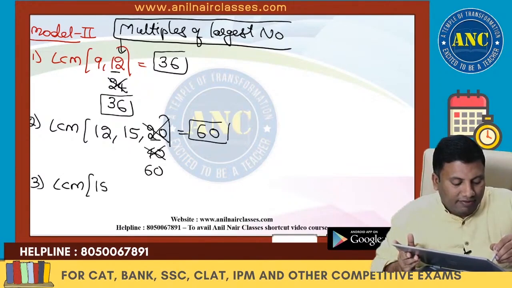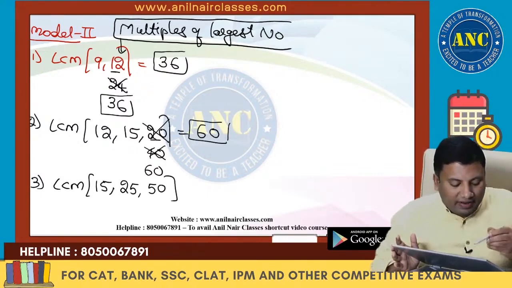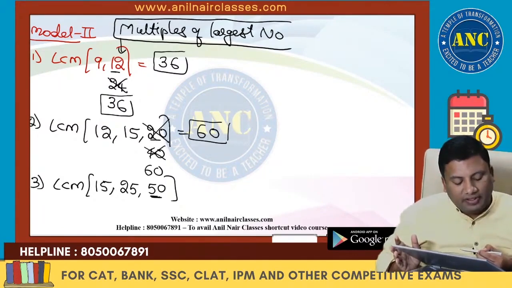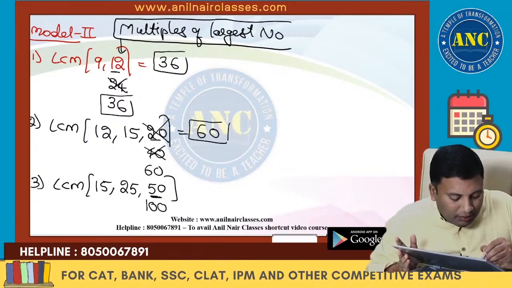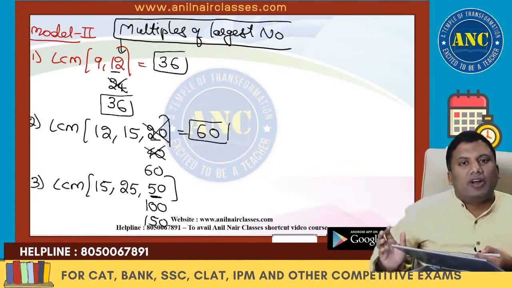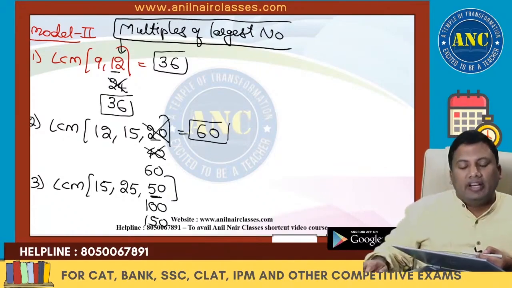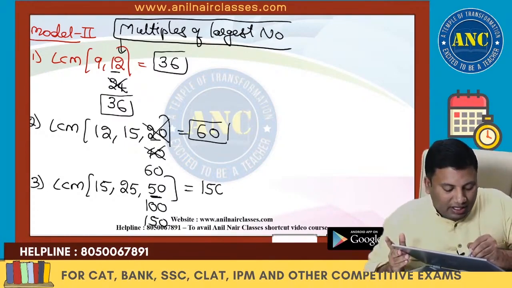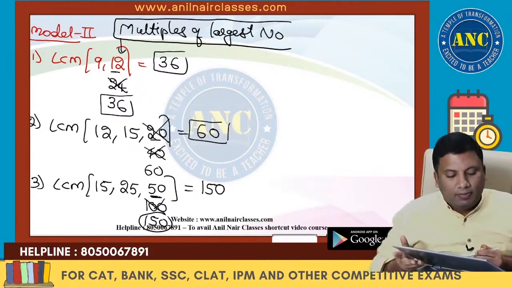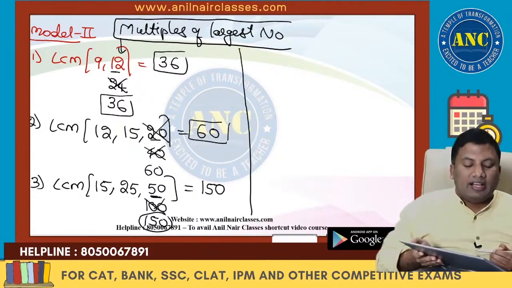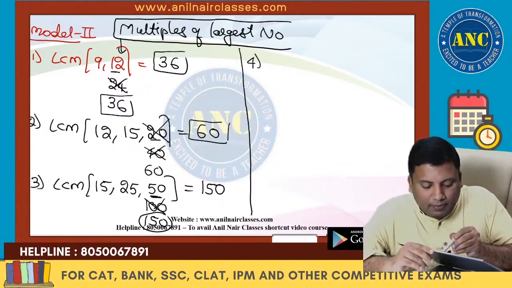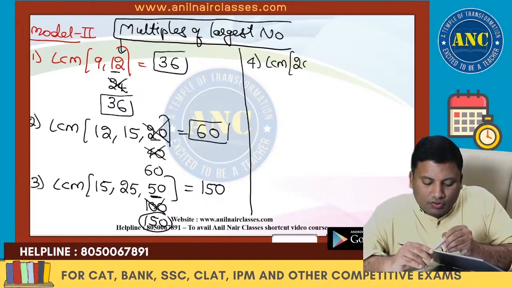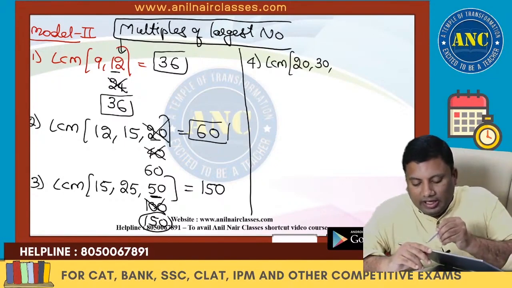LCM of 15, 25 and 50. The largest number is 50. Is 50 divisible by 15? No. Next multiple, 100. Is 100 divisible by 15? No. 150. Is 150 divisible by 15? Yes, 15 into 10. Is 150 divisible by 25? Yes. So the answer is 150. The multiple of the largest number should be divisible by every other number, not only one number. For example, LCM of 20, 30 and 50.